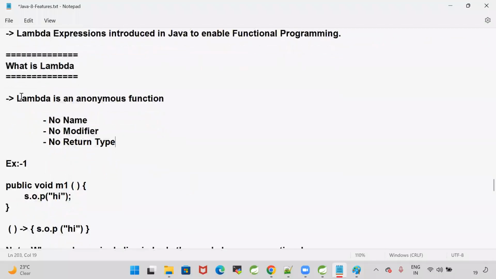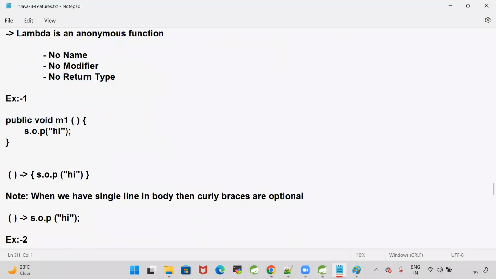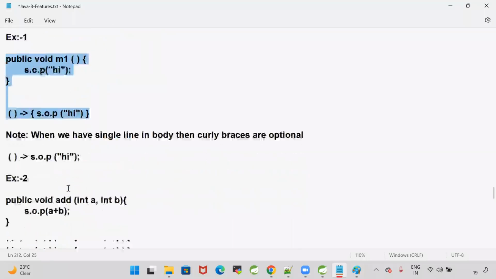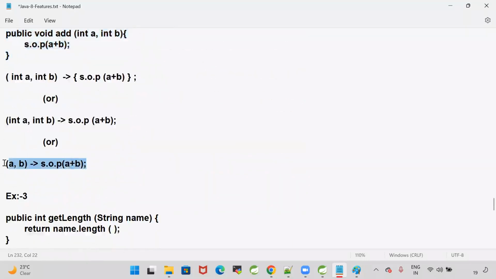What is the official definition of lambda? Lambda is an anonymous function. Lambda will not have any name, any modifier, or any return type. This is one example, and for this example, the corresponding lambda is like this. And here, example 2, this is an add method. For the add method, this is the corresponding lambda. Okay, guys, here I'm writing the lambda expression.